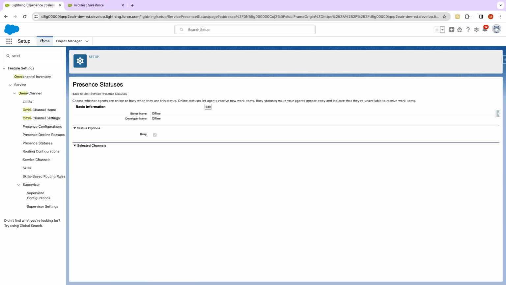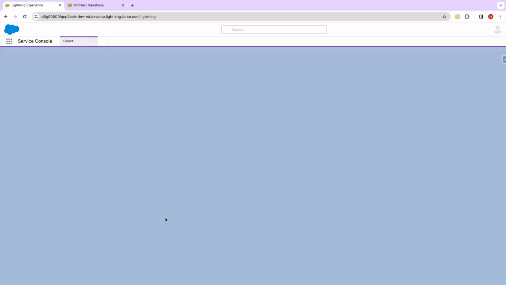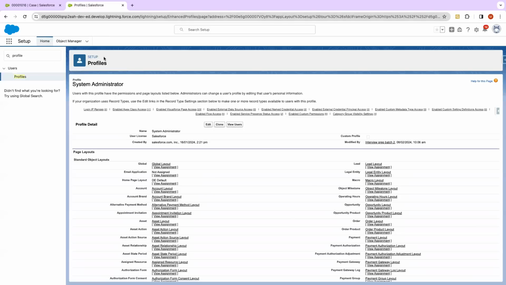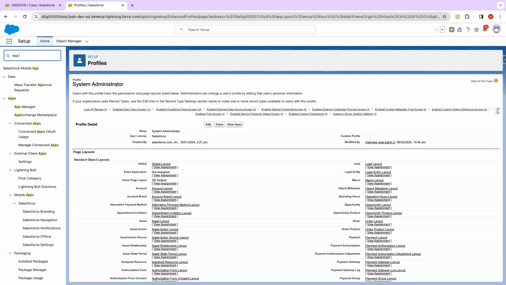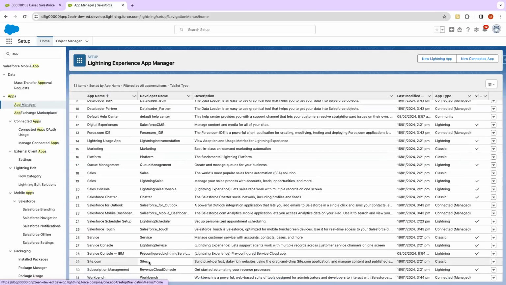Now we are almost done with it. Let us just see if Omnichannel is already there in the service console or not. Okay. So we will go to service console and Omnichannel is not here. So don't worry, let us go to the app manager. We will have to add the Omnichannel in the footer of the service console. So let's edit that.